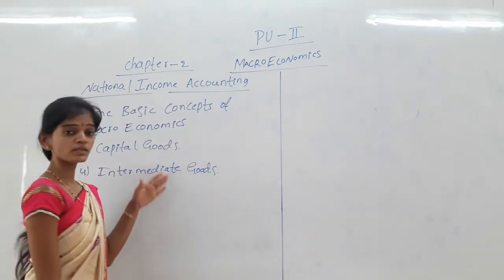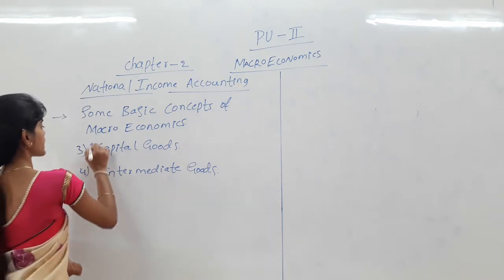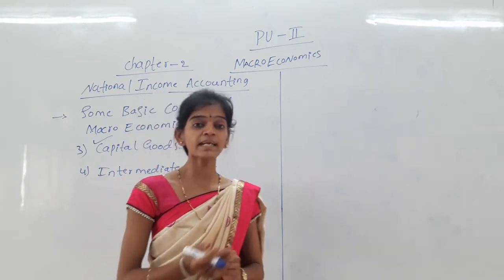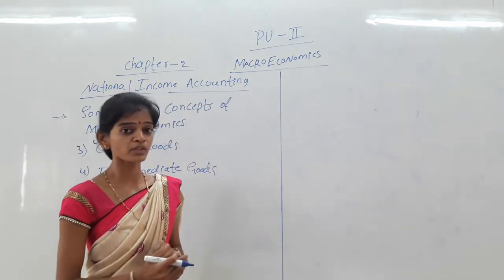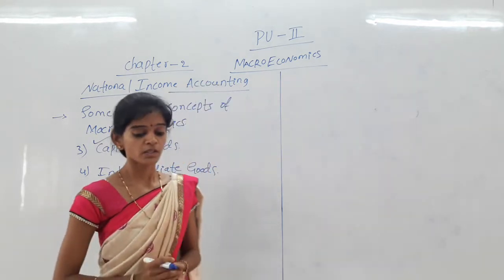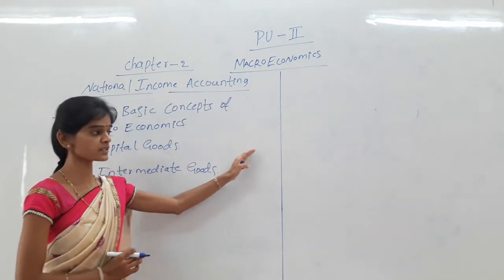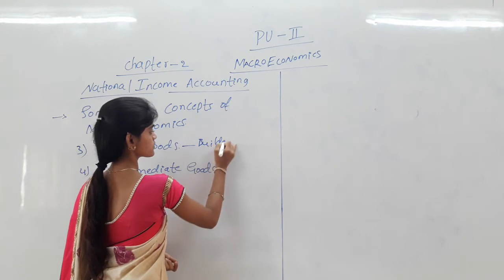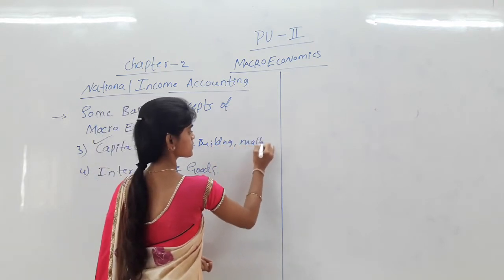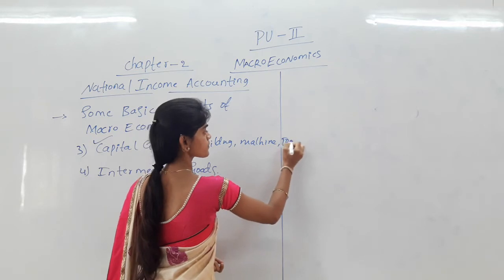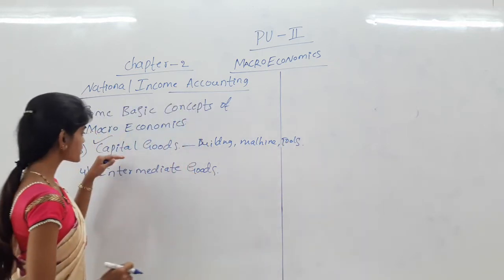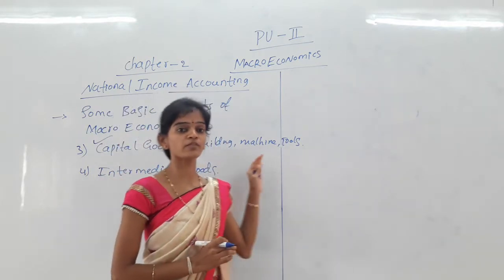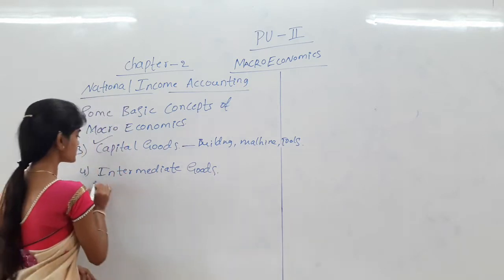So next is some concepts of macroeconomics, like capital goods. Capital goods are the physical assets that a company uses in the process of production, manufacturing goods and services. Capital goods include buildings, machines, tools, equipment, etc. So next is the intermediate goods.